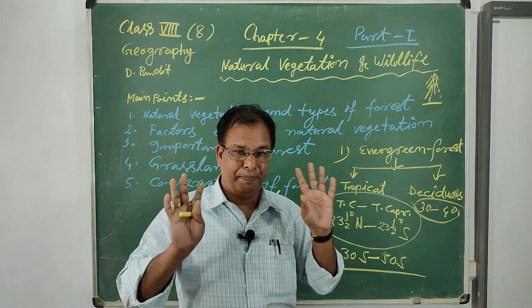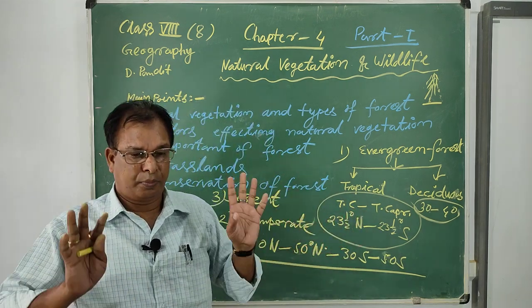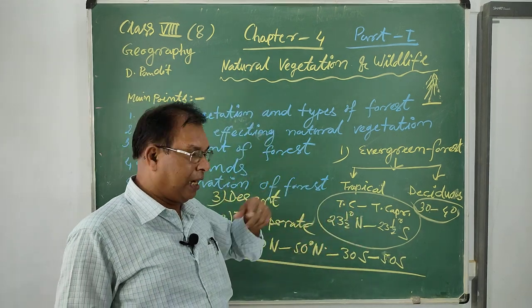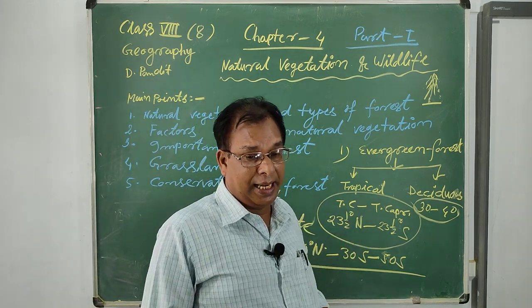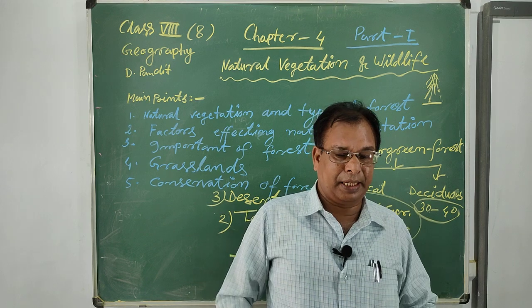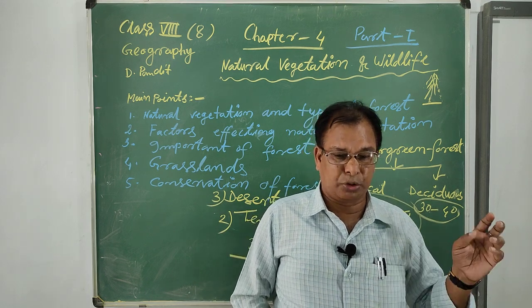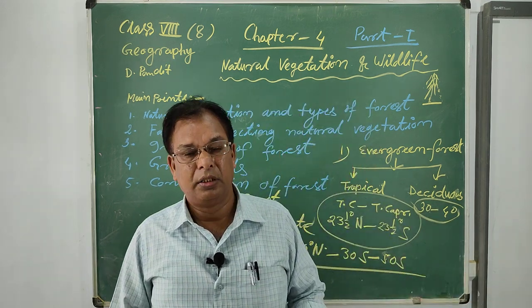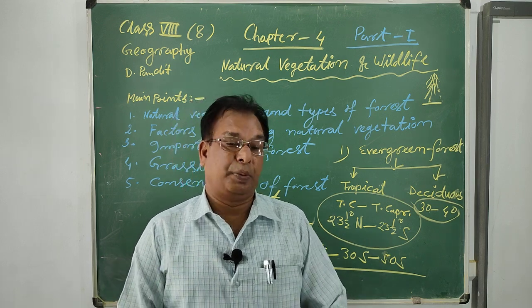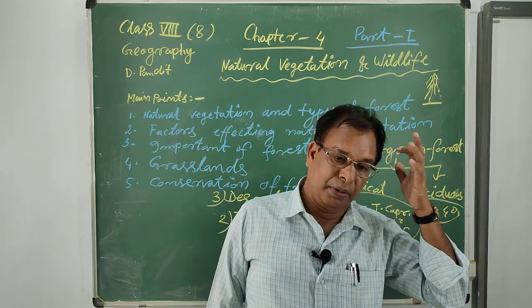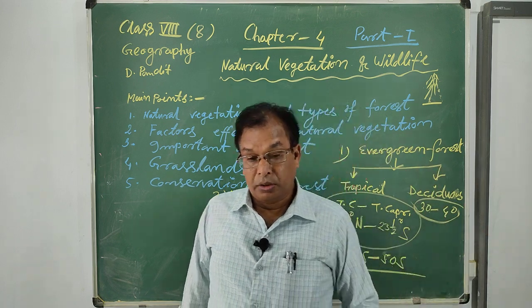Therefore, moderate temperature is also provided by this forest. Forest areas have a very moderate temperature, and that area is suitable or ideal for any animal species. So most animals are also found there.